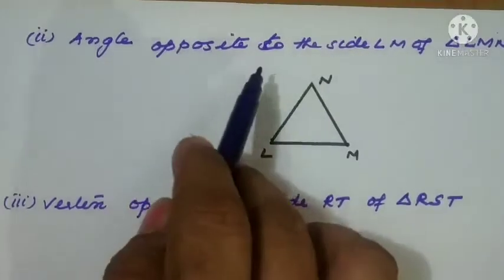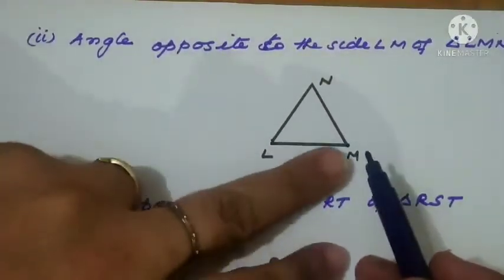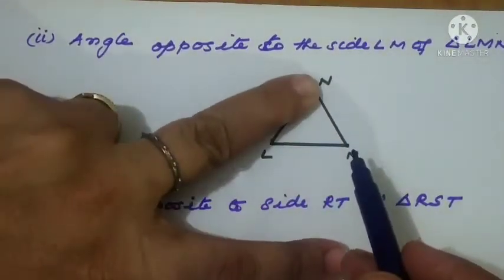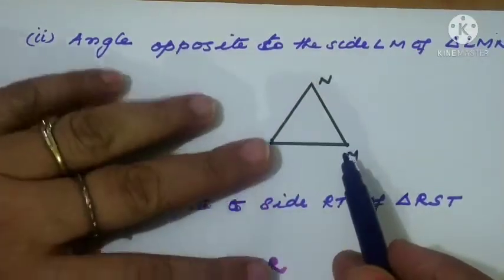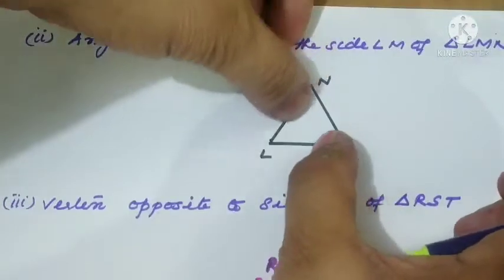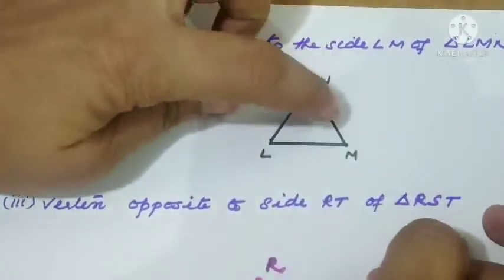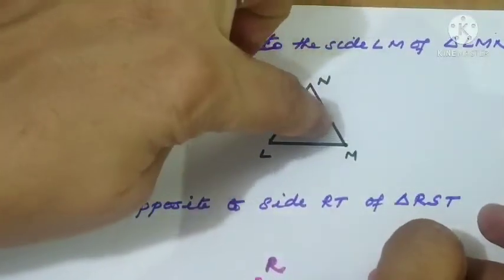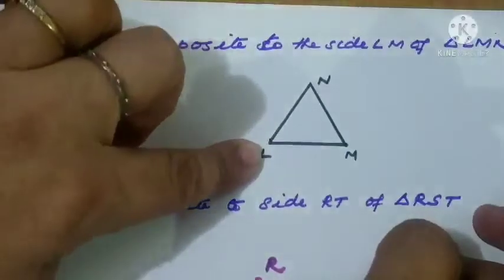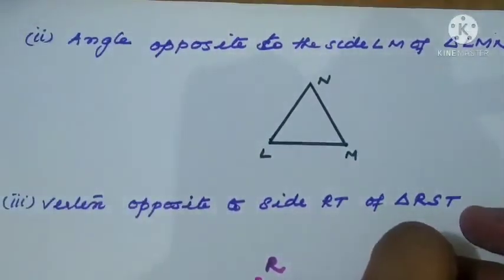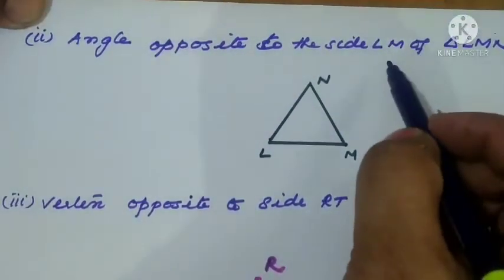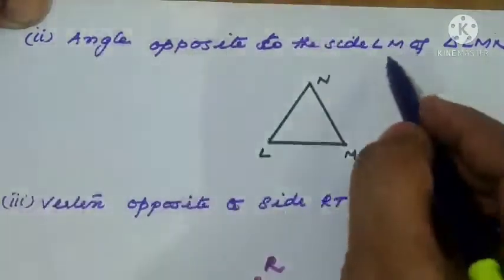Angle opposite to the side LM. This time we take a side and its opposite angle, which is angle N only. Similarly here, MN I have taken, which is opposite to L only. So opposite means from the side we have started, we come to the opposite and write the name of the opposite vertex.